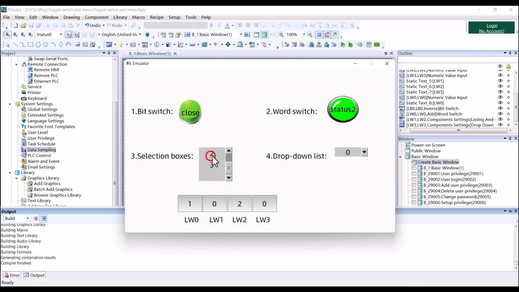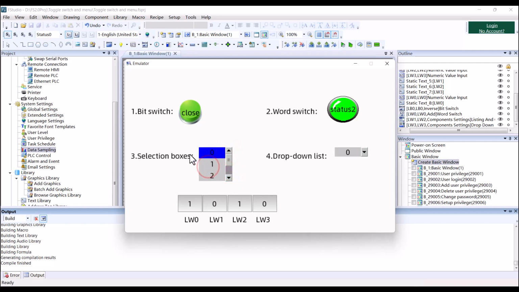Here I can choose different status. Because I chose the option that the writing address and read address are different, the change will not be displayed in this selection box, but the value will be changed.